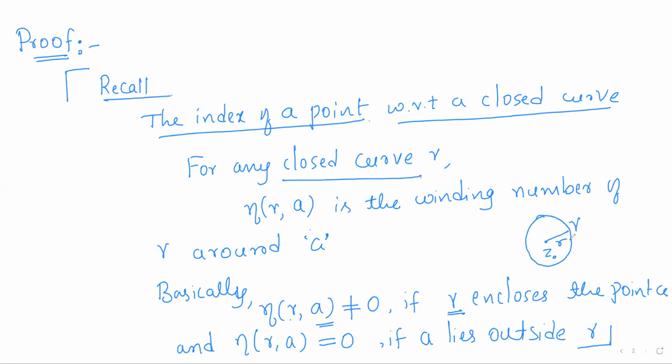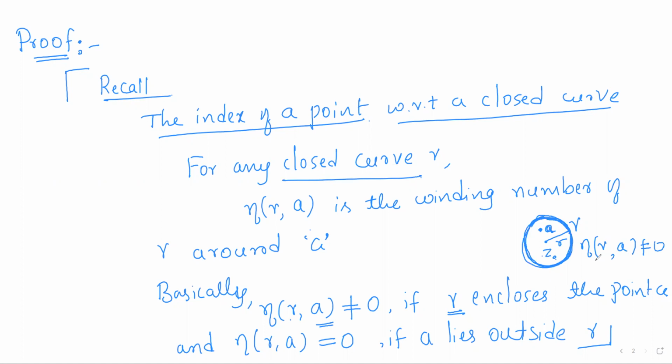Now my closed curve gamma is the circle. These points form the circle with center z0, radius R. Now for any point a inside the circle, this circle winds around the point a. So the index of a with respect to gamma is non-zero.